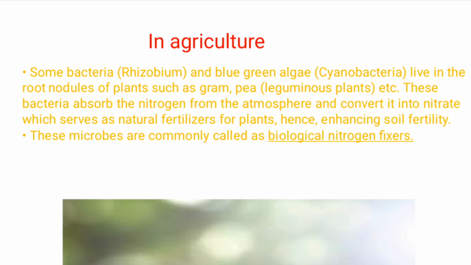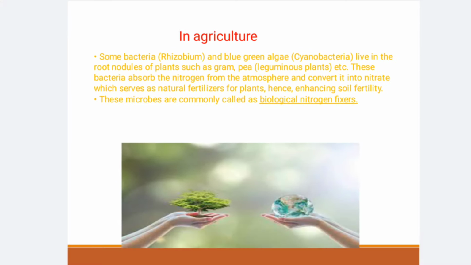In this way, these microbes help in enhancing the nitrogen content of the soil by absorbing atmospheric nitrogen and converting it into nitrate. These microbes are commonly known as biological nitrogen fixers because they increase the nitrogen content of the soil, and plants absorb that nitrate compound in dissolved form from the soil. So here you can see that these microbes are very useful in agriculture.